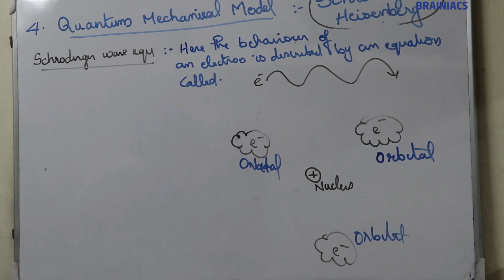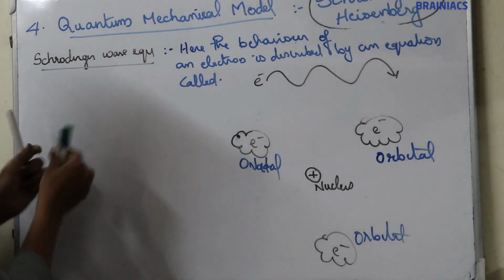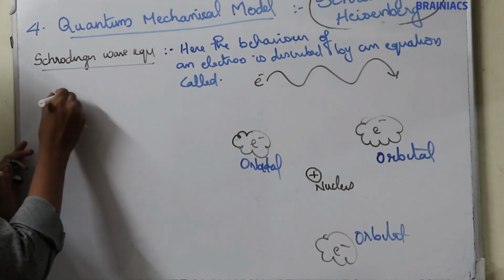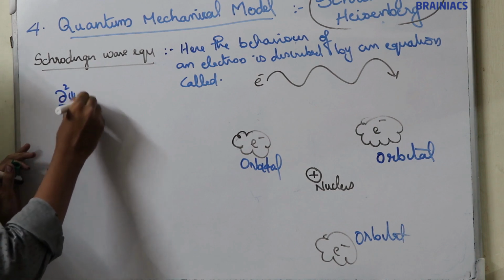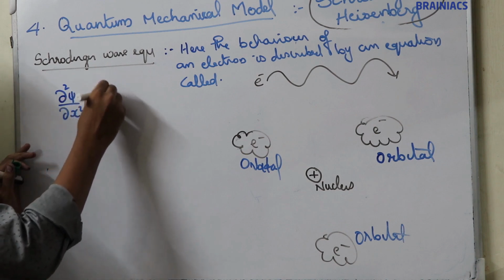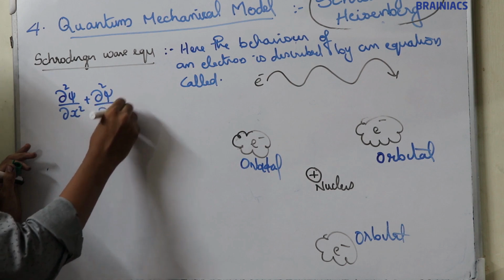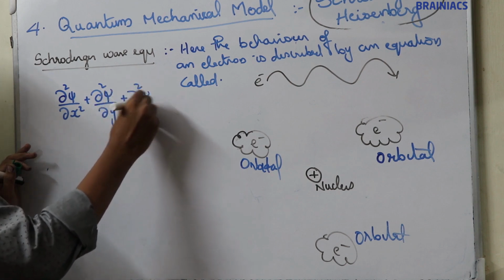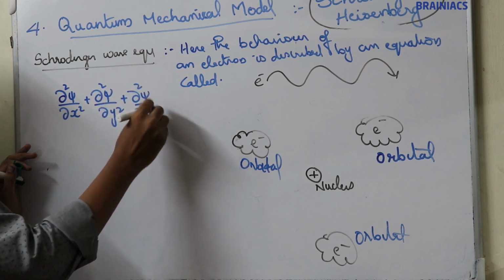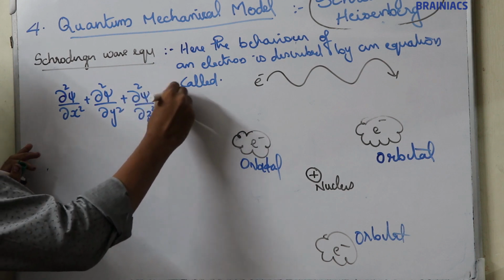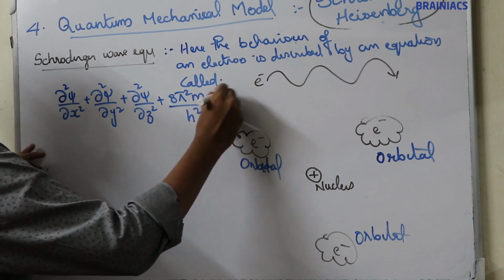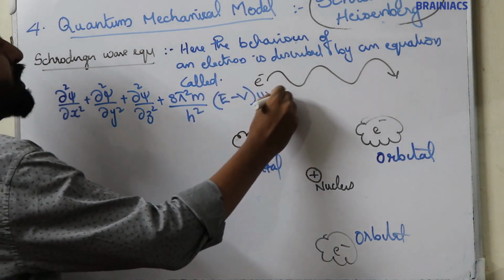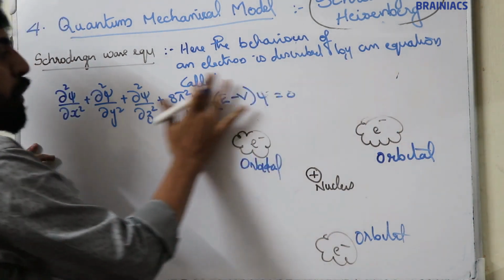Now, Schrodinger wave equation is a big equation. I am going to write the Schrodinger wave equation. Actually, this is Schrodinger wave equation. Dou square psi by dou x square plus dou square psi by dou y square plus dou square psi by dou z square plus 8 pi square m by h square into E minus V psi is equal to 0. This is Schrodinger wave equation.